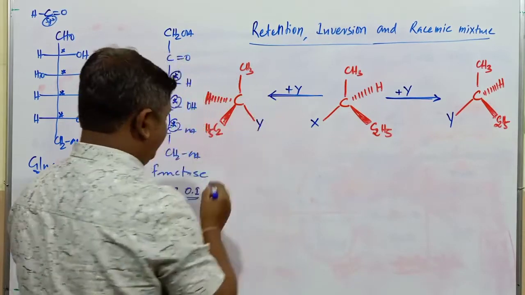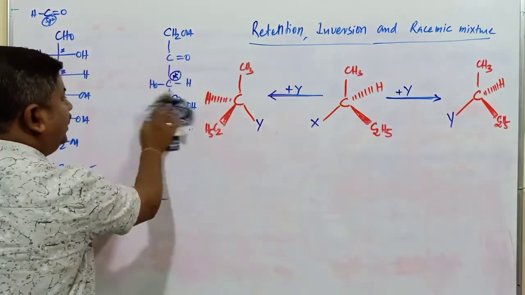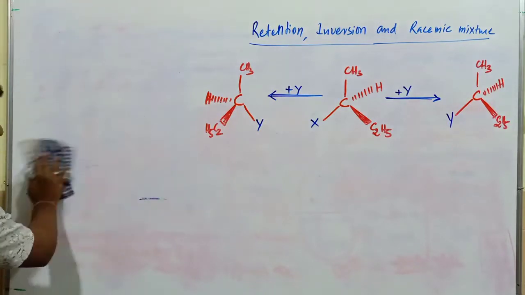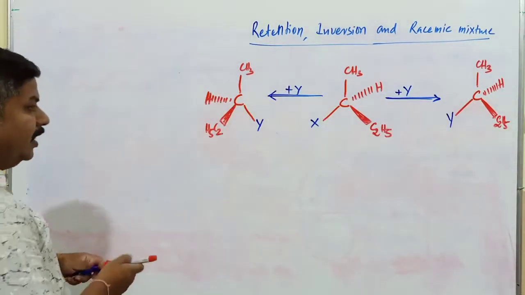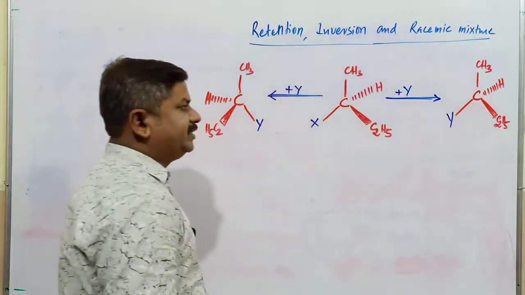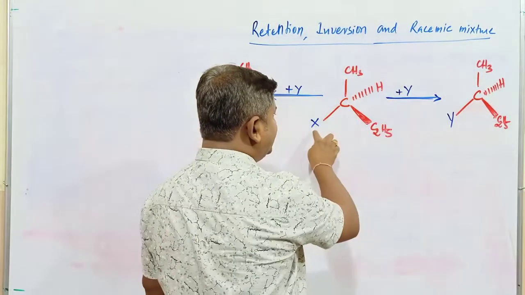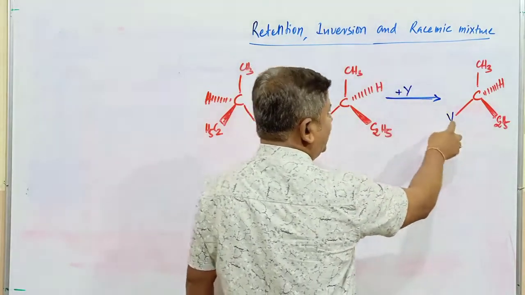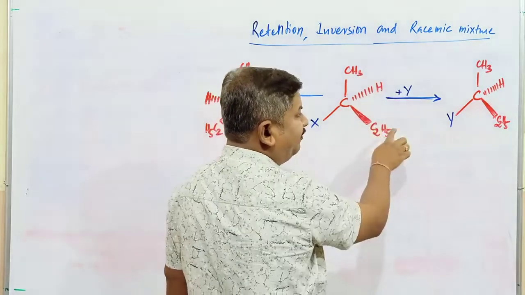This particular group is replacing that X by the corresponding Y, present over here. Now if you observe these two sets of reactions on the asymmetric carbon atom, what type of changes are observed in that particular molecule? This is the carbon atom. Here also the same asymmetric carbon atom. Now in case of the first transformation, X is going to be replaced by the corresponding Y. In place of X, there is an accumulation of Y, whereas the positions of other atoms or groups of atoms remain the same.